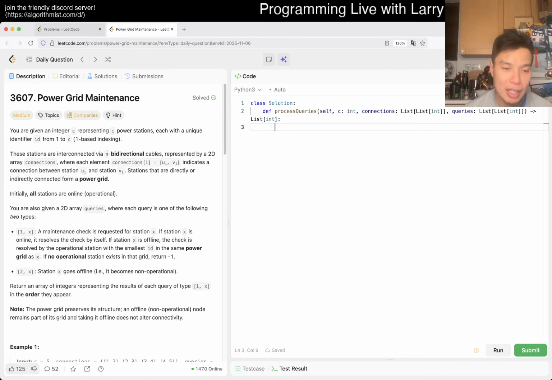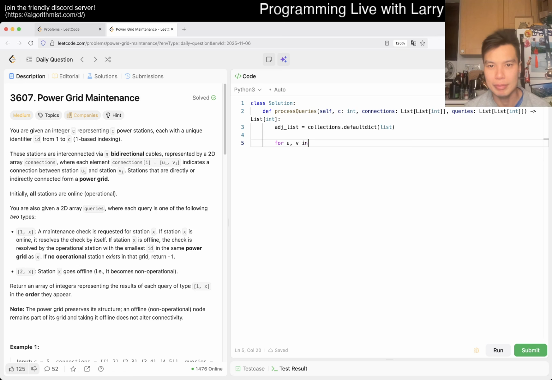Okay, so let's just go ahead and connect the components. We'll do the same thing that I usually do. We create an adjacency list, keeping in mind that this is one based. Oops, that's not right.